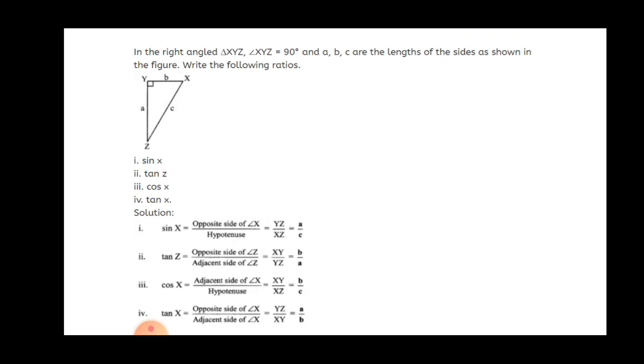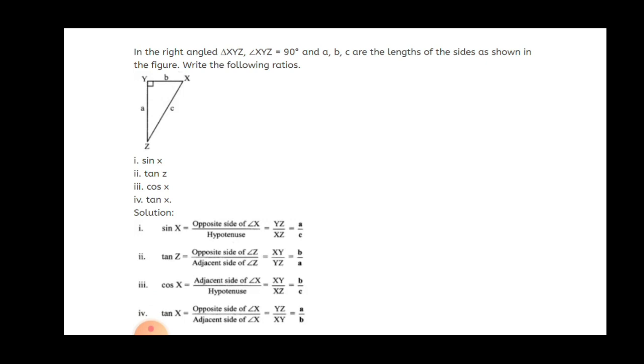Then tan Z. Tan Z is the opposite side of angle Z upon the adjacent side of angle Z. So here we can say XY upon YZ, that is b upon a. Then cos X. Cos X is the adjacent side of angle X upon hypotenuse. Which side is adjacent to angle X? That is XY. And the hypotenuse is XZ. That equals b upon c.